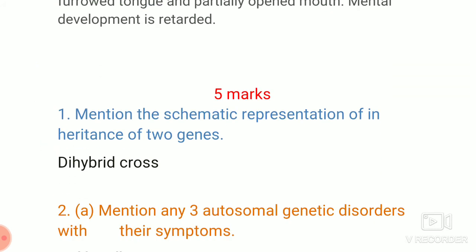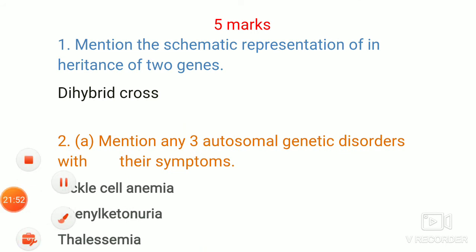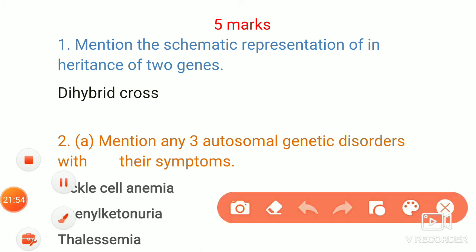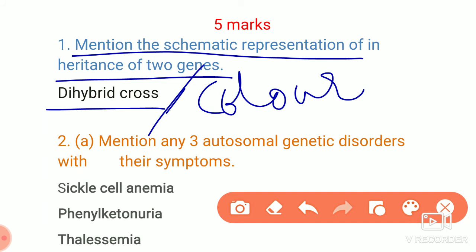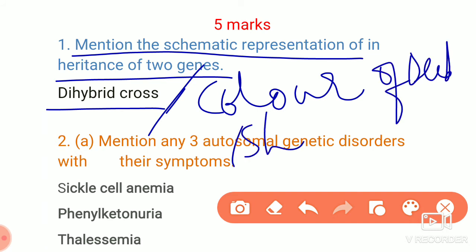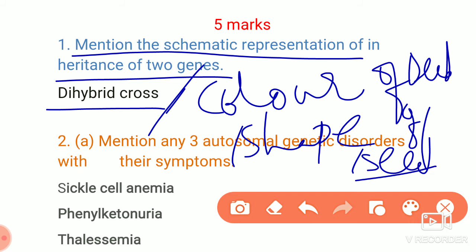The next is the 5 marks questions. The first question is a schematic representation of two genes, so you have to explain the dihybrid cross. Here it is the color of the seed and the shape of the seed. You have to write that dihybrid cross step by step, so that will also carry the marks.